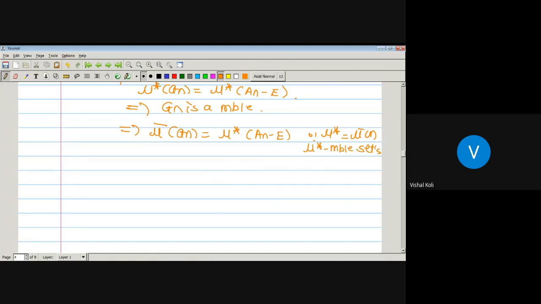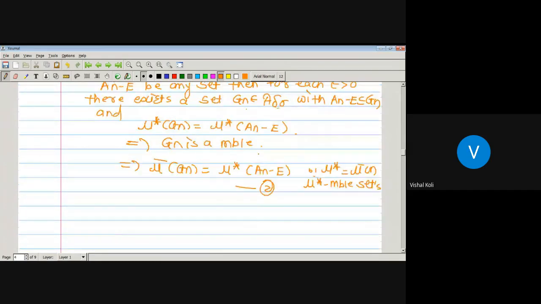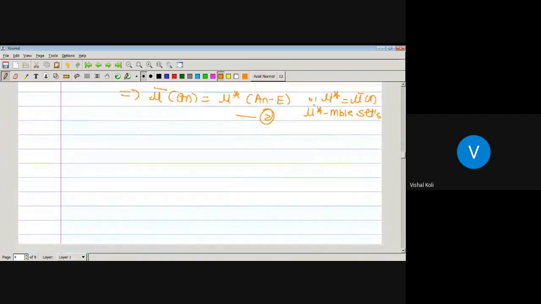So here we get mu bar of Gn is nothing but the outer measure of An minus E. Let us take this as equation number 2. Now let us construct one set Hn as An minus Gn. As Hn equals An minus Gn, it is nothing but An intersection Gn complement.